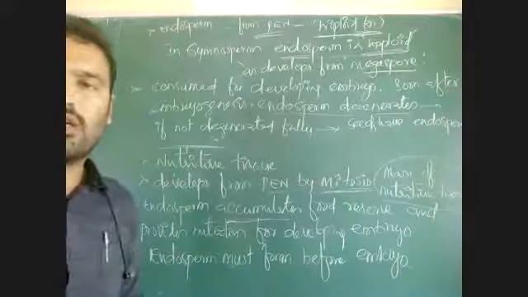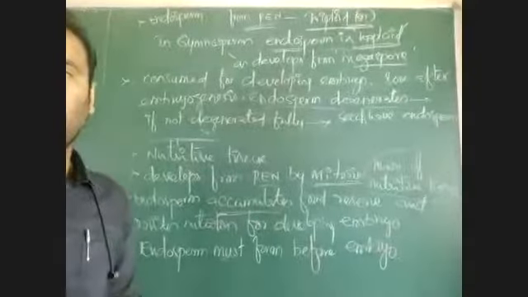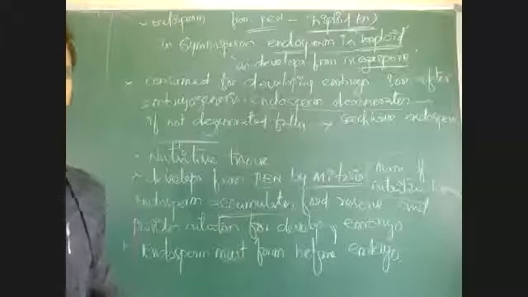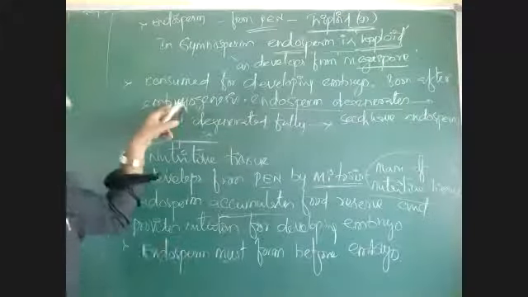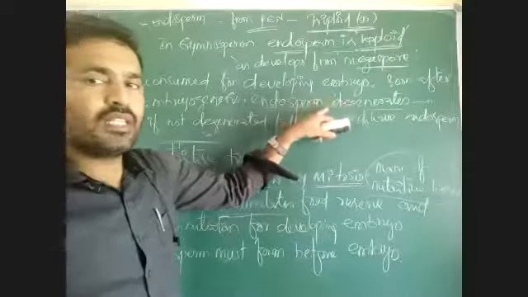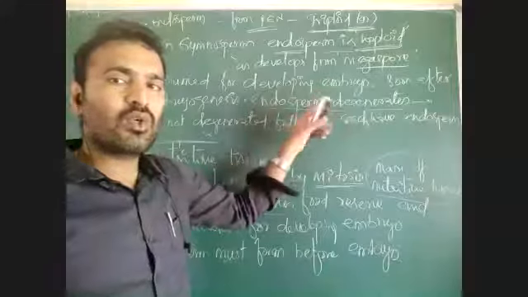Based on the presence of endosperm, seeds are of two types. Soon after embryogenesis, endosperm will normally degenerate. If it is degenerated fully, the seed has no endosperm.